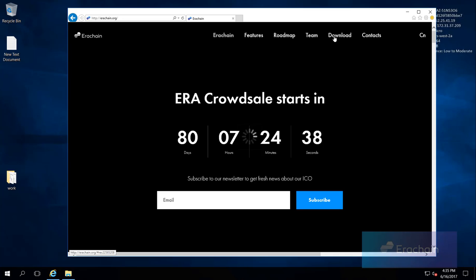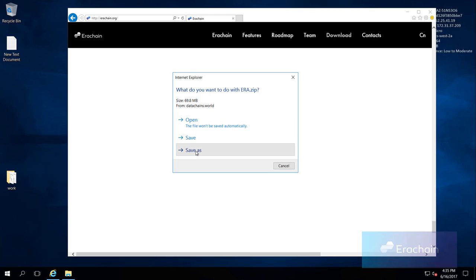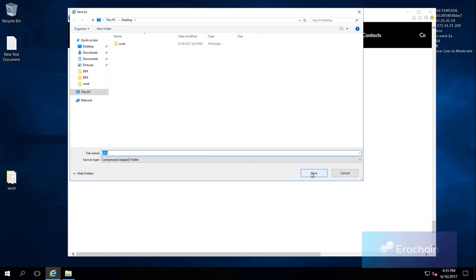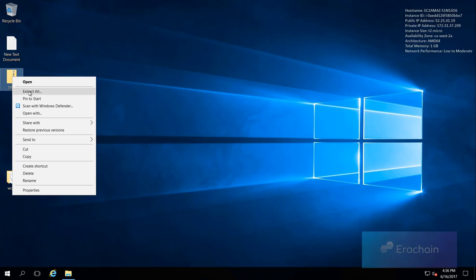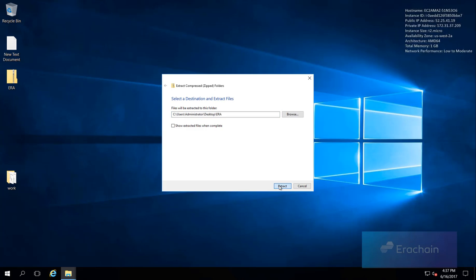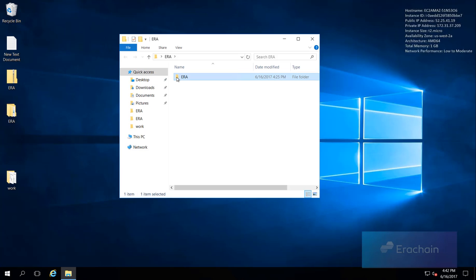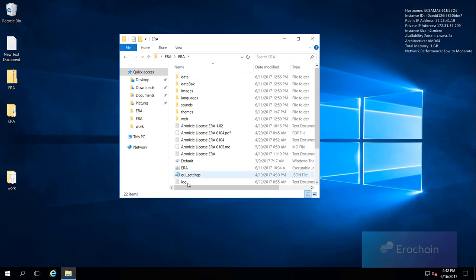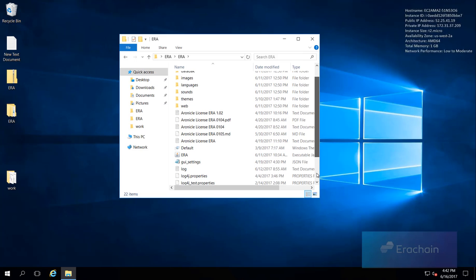Then download the installation file ERA. The ERA installation and registration. Open the archive ERA. For installation on Windows, run the file run.bat. To install on Mac OS, run the file era.jar.